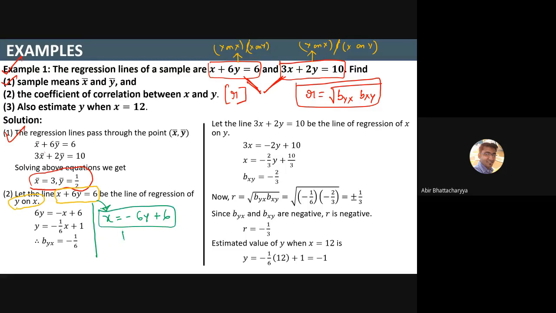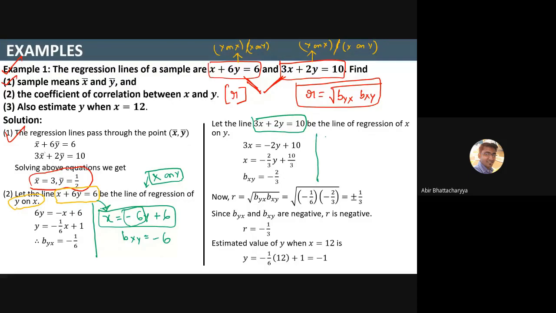Now what is bxy? Tell me. Because we are assuming this is x on y, right? Green color means x on y. I assume. Okay. So x on y means bxy equals minus 6. This coefficient is minus 6. So if I assume this equals x on y, then this must be y on x now.